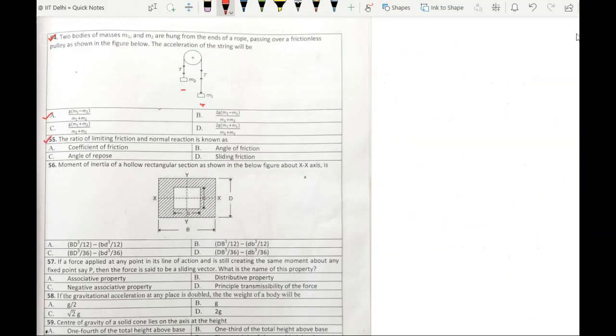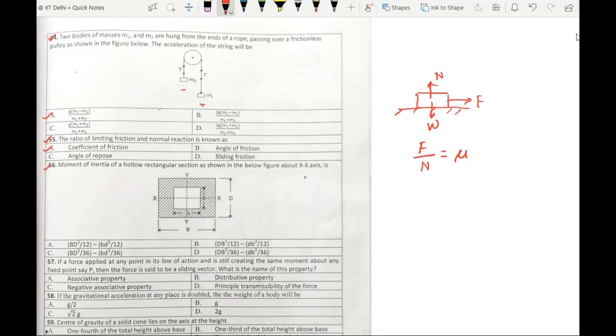Moving on to next question, 55. The ratio of limiting friction and normal reaction is known as, let's say I have a body lying on the ground. I'm applying a friction force F to move the body. The forces acting on this body are weight force in the downward direction and one normal reaction in the upward direction. So the ratio of limiting friction and normal reaction is known as coefficient of friction, which is denoted by mu. So our answer is option A.